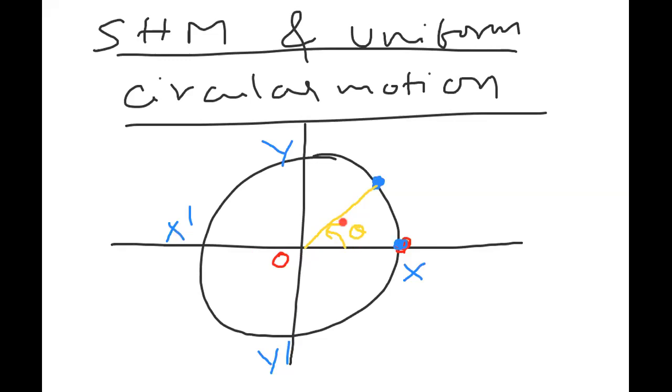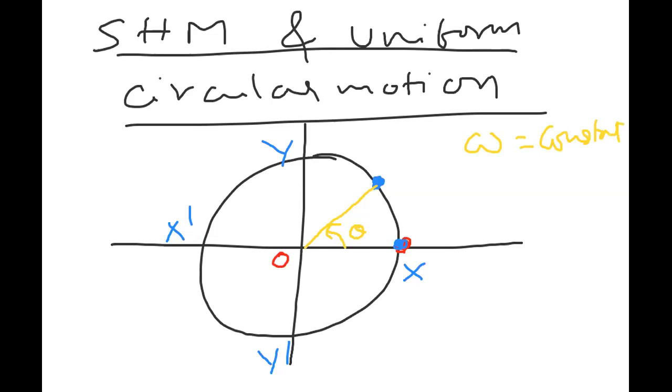This is the angular displacement. The particle travels from here to here, and the angle theta it makes is called the angular displacement. Now, uniform circular motion means the angular velocity omega is constant.